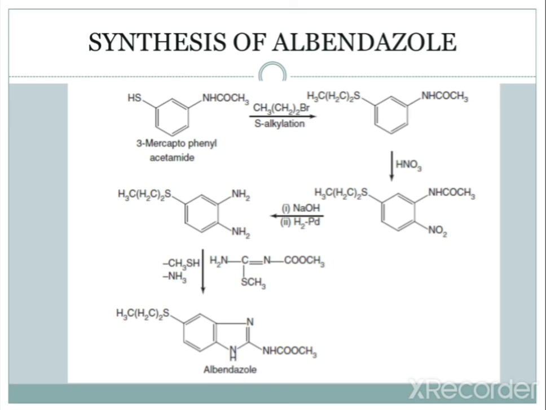Further, in the presence of a thiocyanate ester kind of starting material, which is not conventionally available and must first be prepared in the laboratory, we can get albendazole. There is a cyclization between this starting material and the intermediate, which leads to albendazole synthesis.